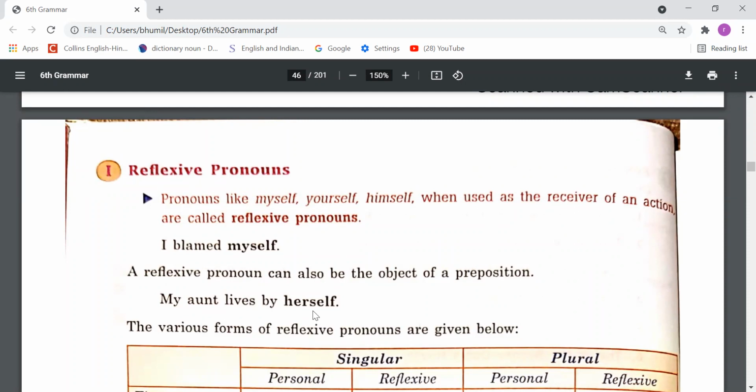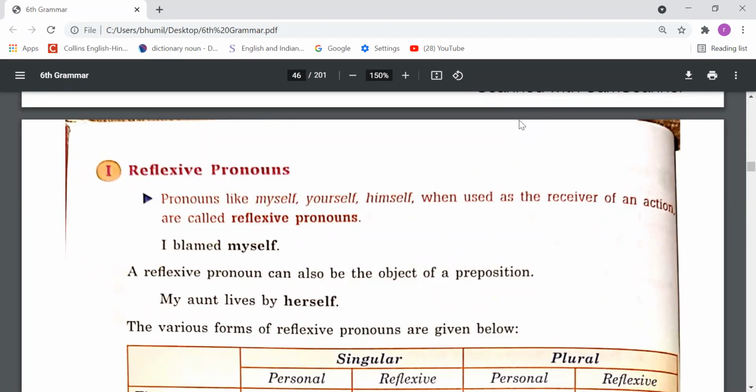But if I say, I hurt myself, मैंने अपने आप को hurt किया, it means subject and object, the doer and the receiver of the action, are both the same. I hurt myself. So whenever subject and object are both the same person, we need to use a reflexive pronoun in the objective case.